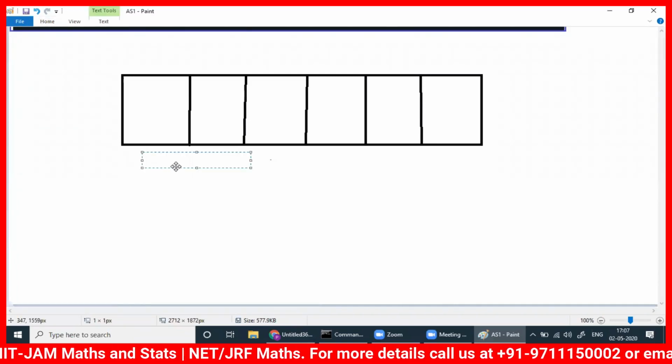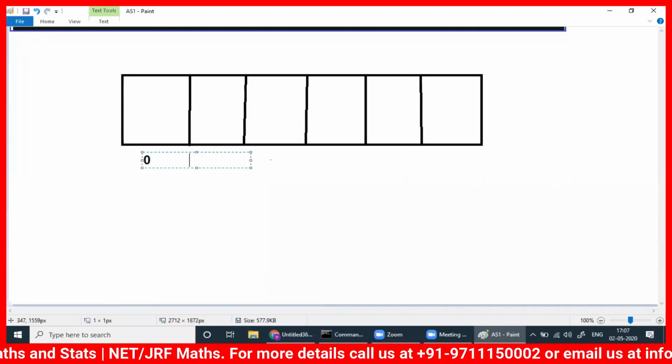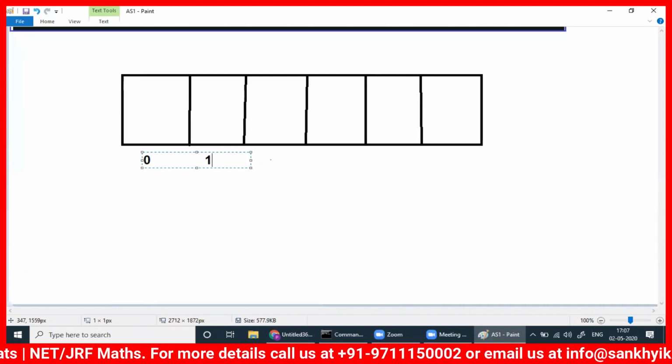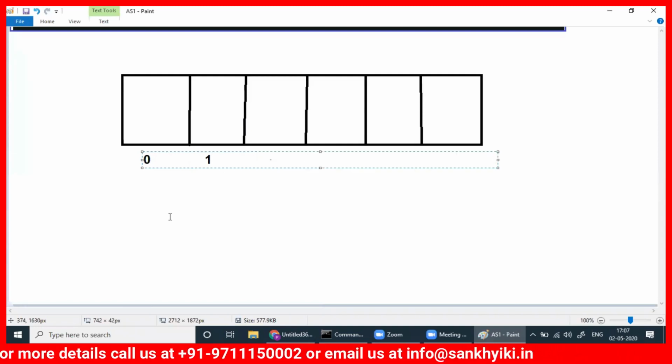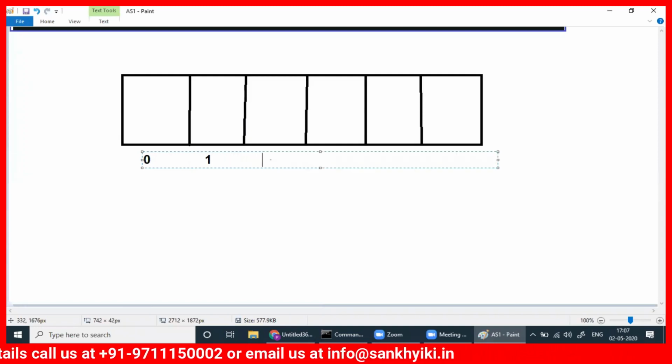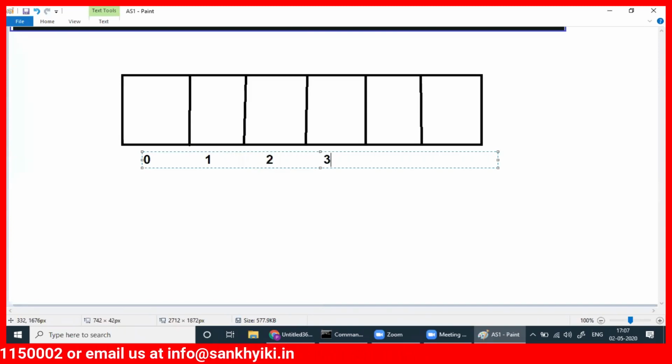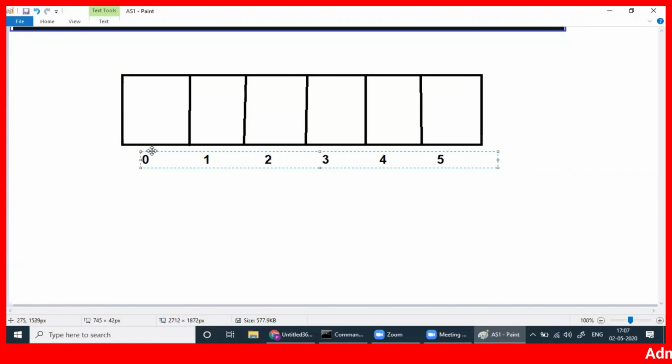You go on writing the indices 0, 1, 2 here, then 3, 4 here, 5 here. So it starts from 0. If you are from an R programming background, in R programming we start from 1. In Python we start from 0.